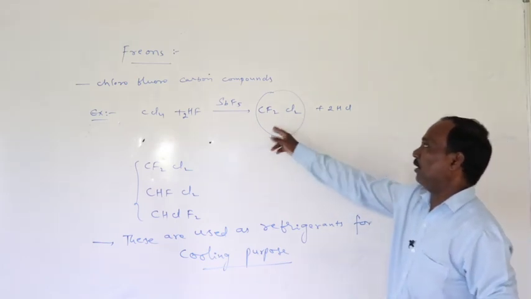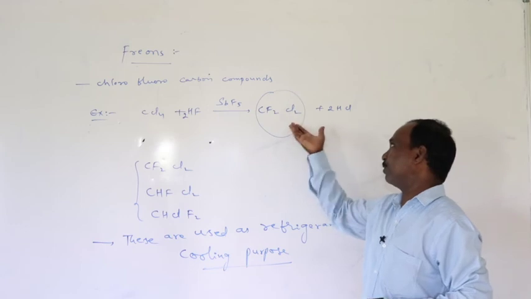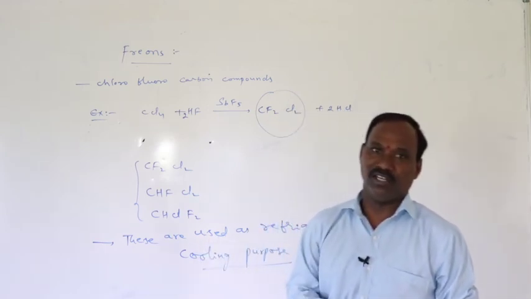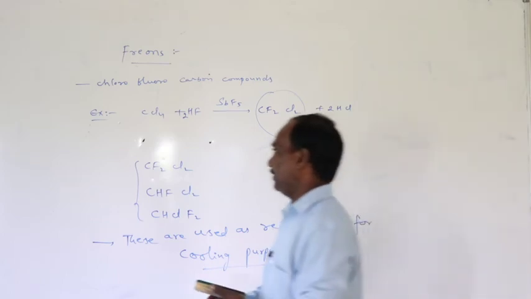These are also polyhalogenated compounds. Chlorines and fluorines are present, so that's why they belong to polyhalogenated compounds.